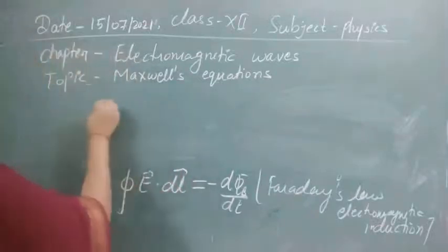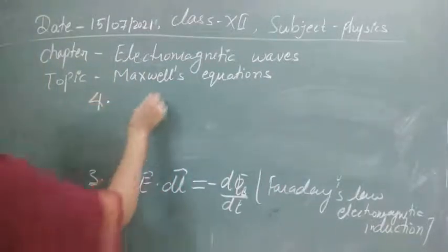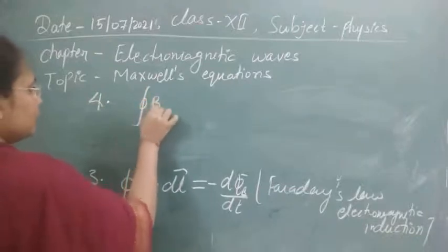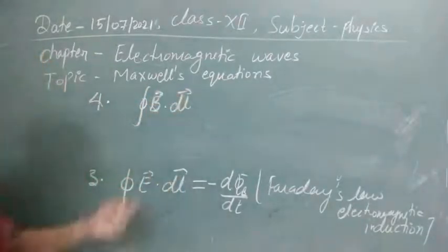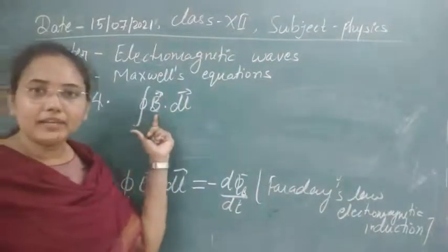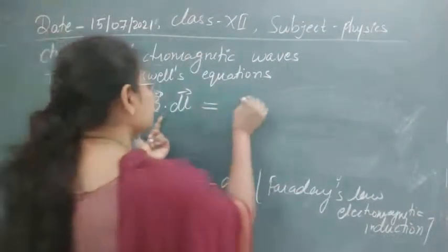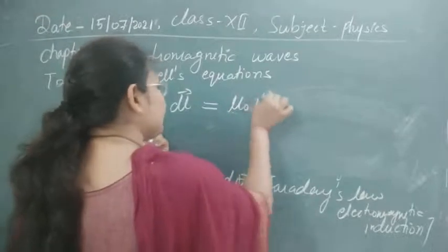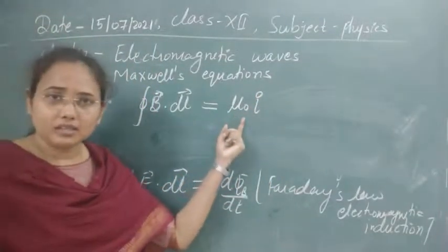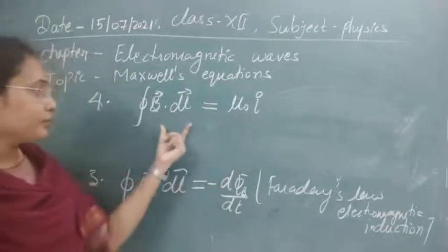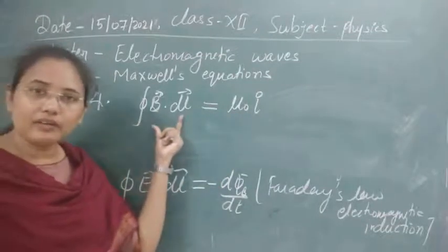According to Ampere's circuital law, over any loop the magnetic field can be produced by a steady current. Here the value of I is constant. So a steady current can produce the magnetic field around it over any loop.